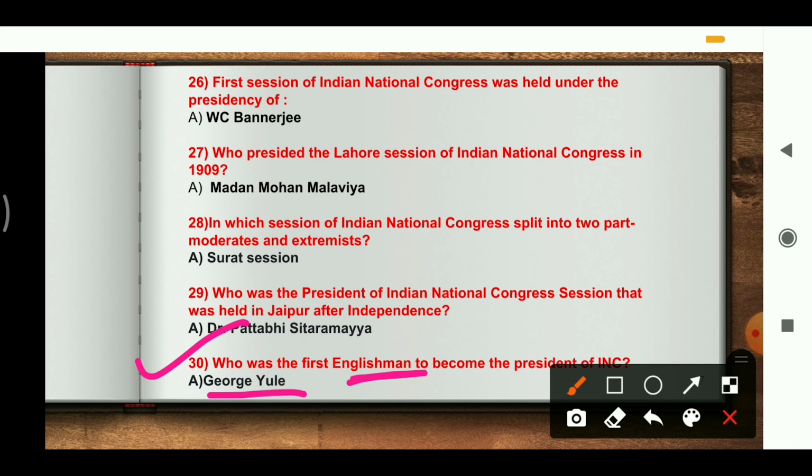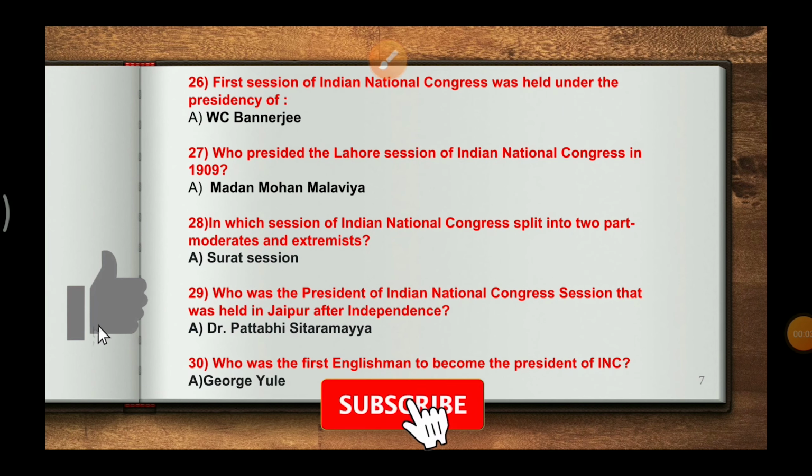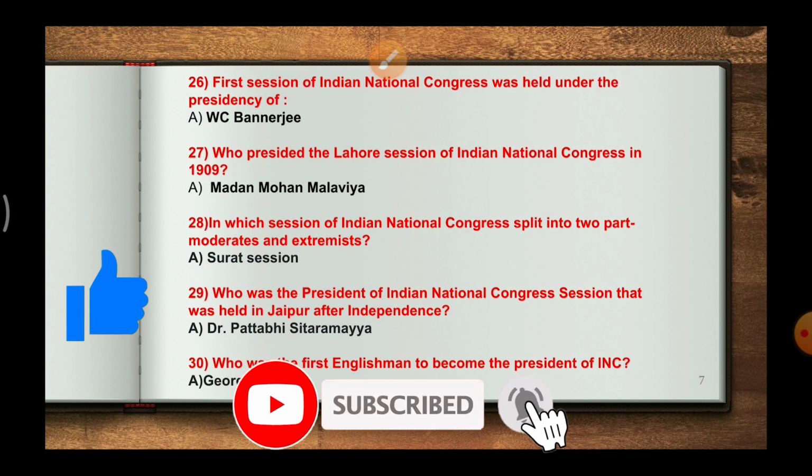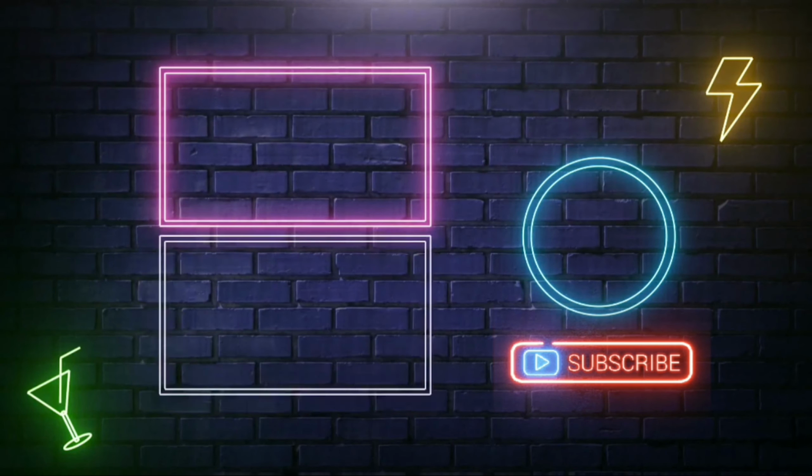So this is all about the modern history MCQs in the first part. We will continue the series in the second part. These are the most important MCQs that we have filtered out for you from the last year question papers, so that it will be easy for us to revise. It can be a type of crash course.